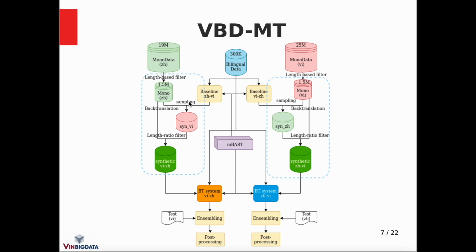After that, we continue to filter to keep sentence pairs based on the length ratio. We use the ratio of 1.2, which means that the ratio between the lengths of Chinese sentences and the Vietnamese sentences is 1.2. We combine the synthetic corpus and the bilingual corpus to train a back-translated system, and then we use an ensemble method and post-processing, which we'll discuss in the following slides.